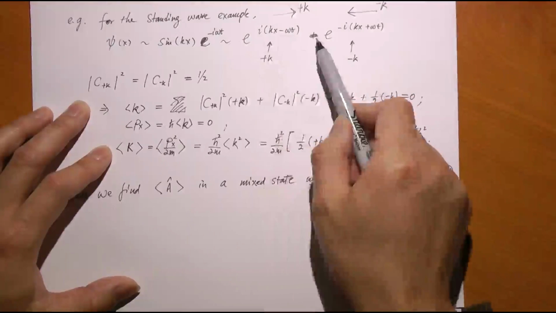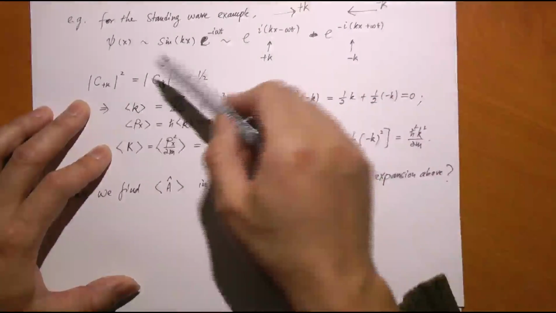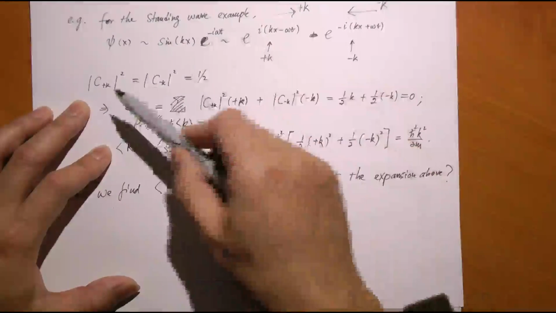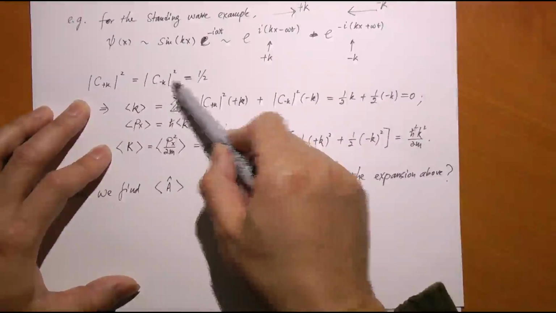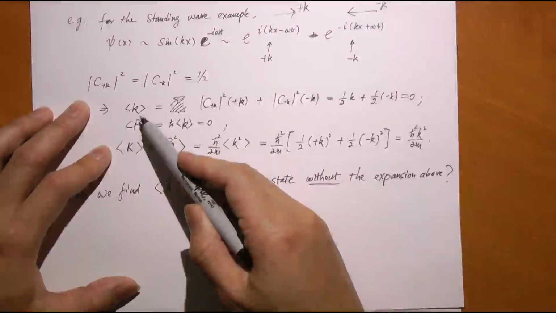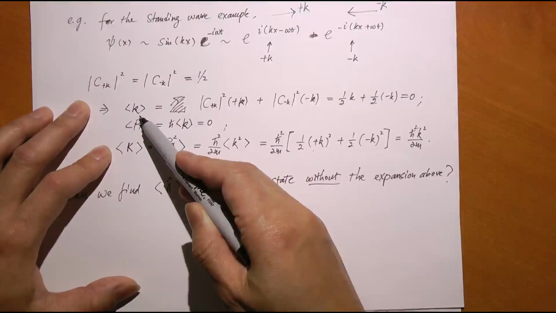They have the same magnitude, but the modulus squares should add up to 1 because that is the normalization condition, and therefore each of these modulus squared must equal 1/2, right? Because they add up to 1, they're equal. So what is the k value? The mean expectation value of the wave vector k.